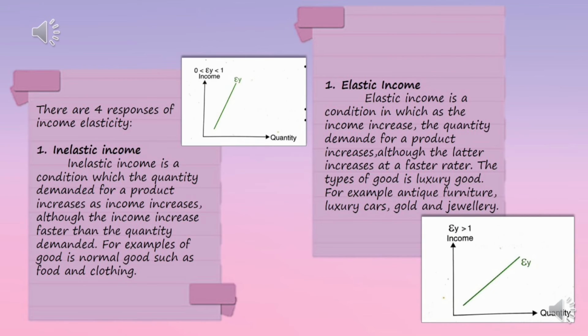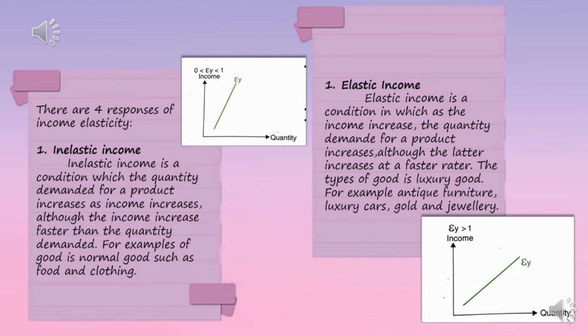Okay, next, there are 4 responses of income elasticity. The first one is inelastic income. It refers to a condition in which the quantity demanded for a product increases as income increases, although the income increases faster than the quantity demanded. The type of good is a normal good, for example, food and clothing. In addition, the curved graph is upward sloping.